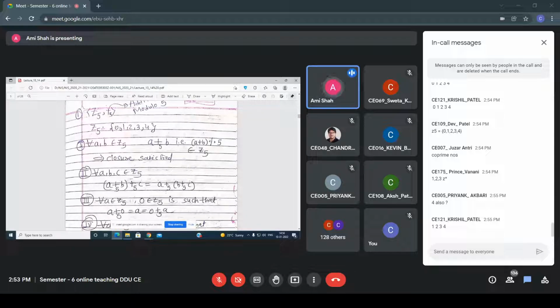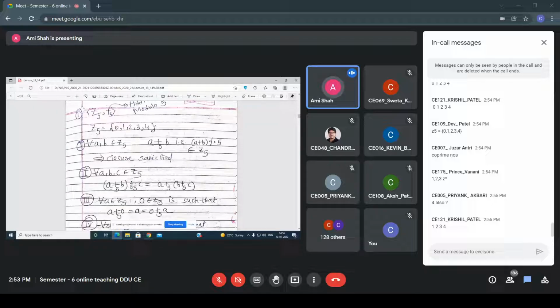Let's say I am taking any two elements. 0 plus 1, what do you get? 1, 1 modulo 5 gives 1, and that 1 belongs to Z5. Similarly, 1 plus 2 is 3, 3 modulo 5 gives 3, and that 3 also belongs to Z5. So I can say the closure property is satisfied.